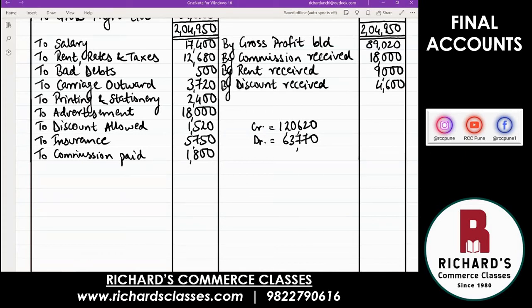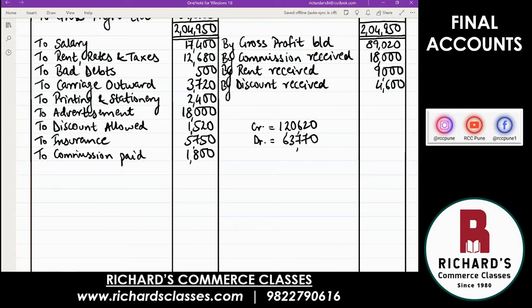Why are you leaving gross profit out? I told you it's a continuation and it comes in the amount column. Anything coming in the amount column, you have to take it in the total. So four figures you are adding, the three incomes, and gross profit is also income only, income from manufacturing activity. So yes, 1,20,620 is the credit side total.